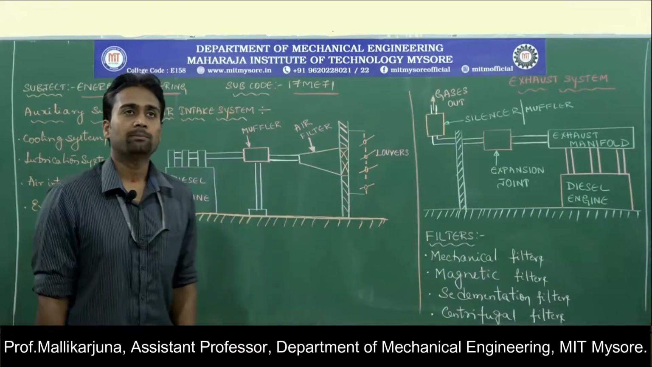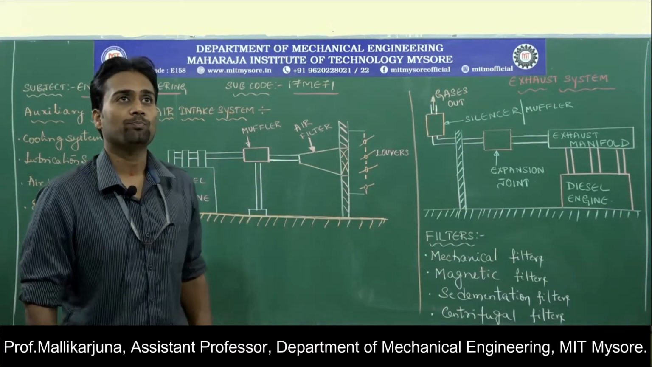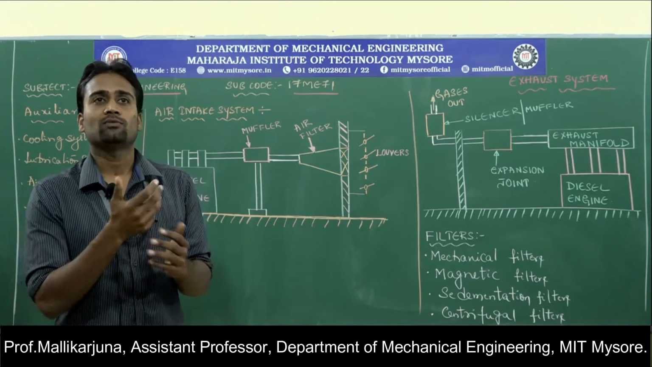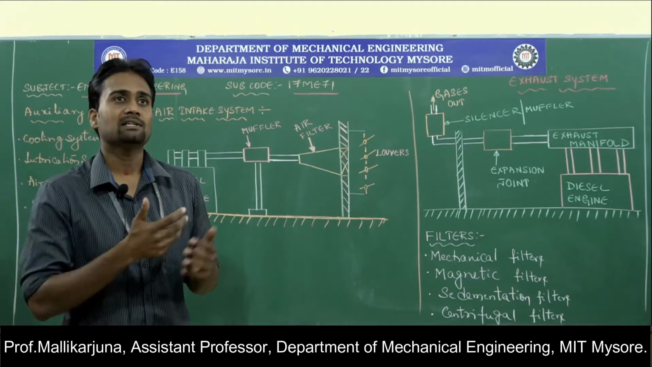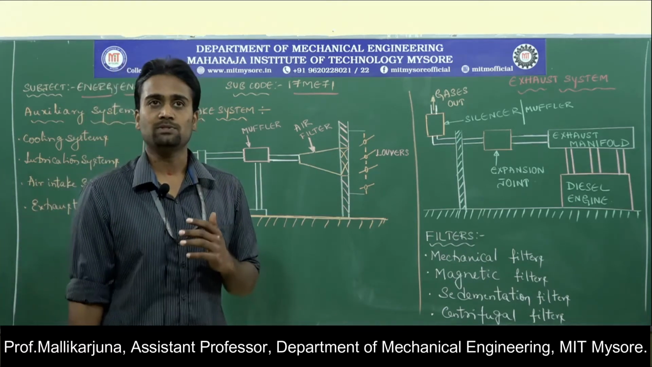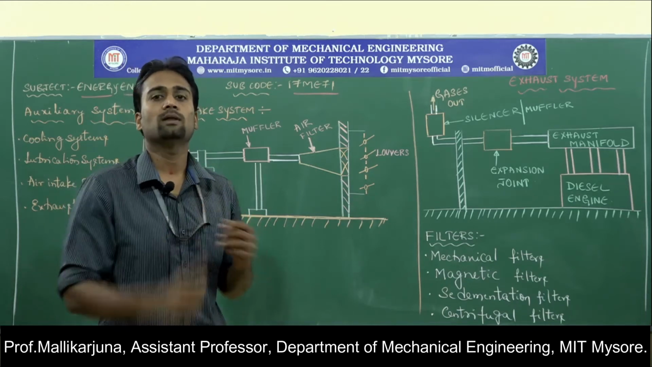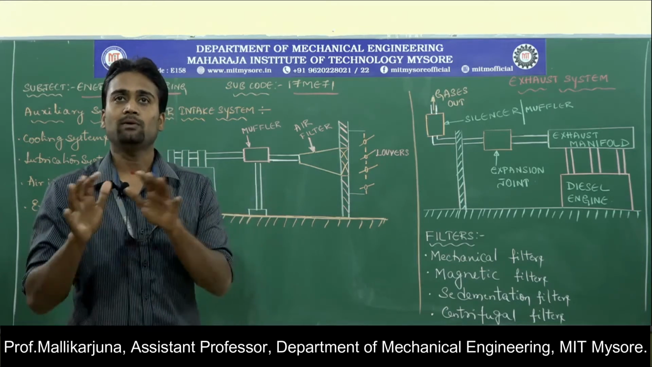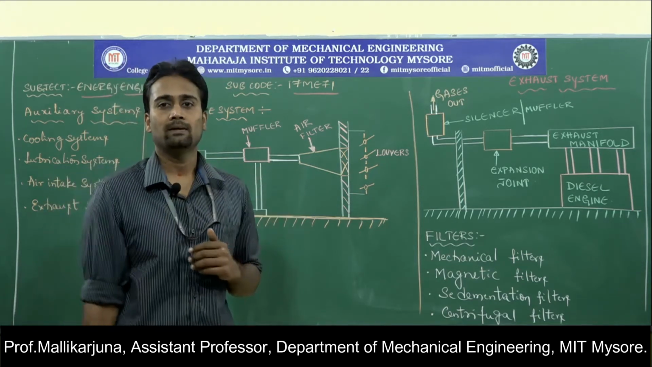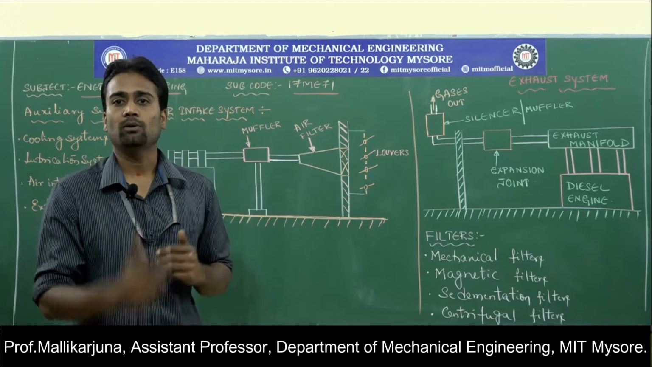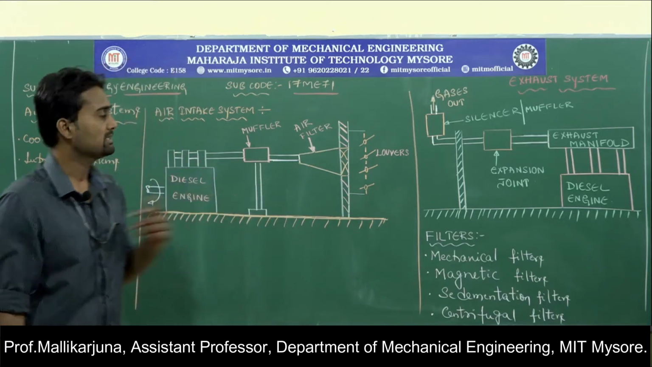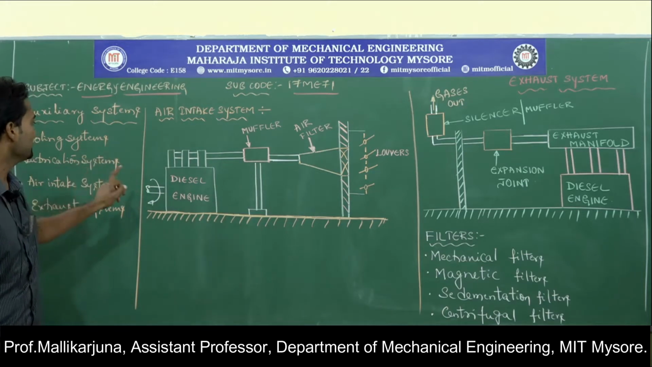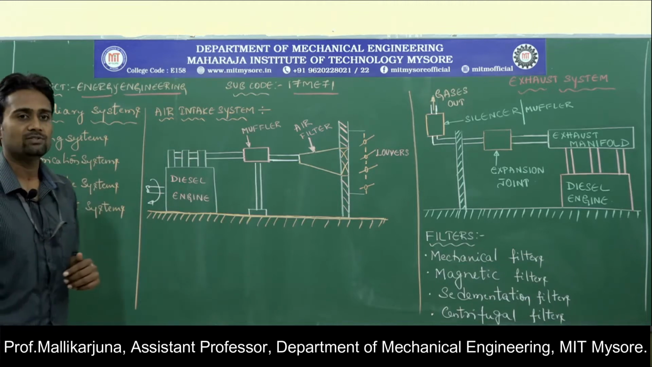Namaste. In the previous session, we have gone through cooling systems of diesel engine. Cooling system is one of the auxiliary systems. Auxiliary systems are nothing but the systems which are going to support the main power plant, I mean the main diesel engine system. With the help of the auxiliary systems, the main diesel engine system is going to perform at its best. Those auxiliary systems include cooling systems, lubrication systems, air intake systems as well as exhaust systems and many other systems.